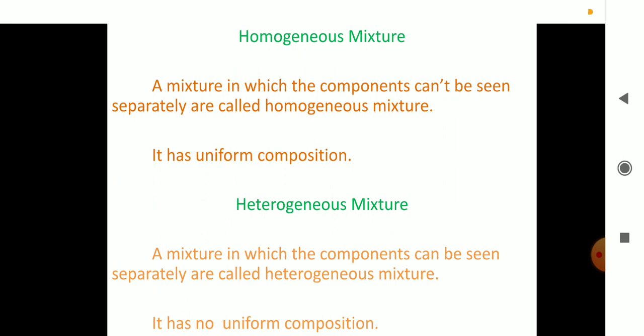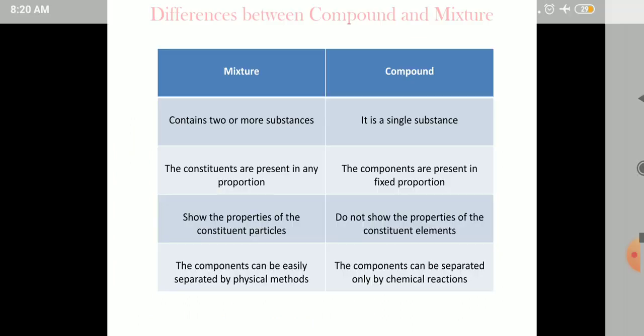Then we have seen about heterogeneous mixture. What is called a heterogeneous mixture? In a mixture, if the components can be seen separately, then the mixture will be called a heterogeneous mixture, and here there is no uniformity.